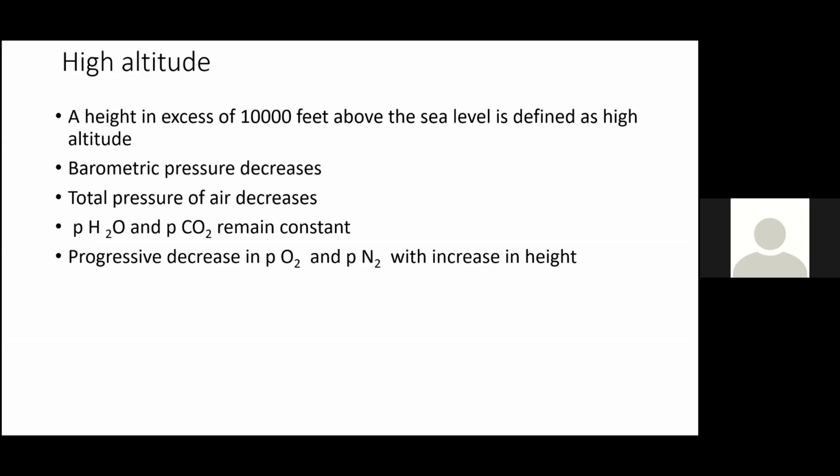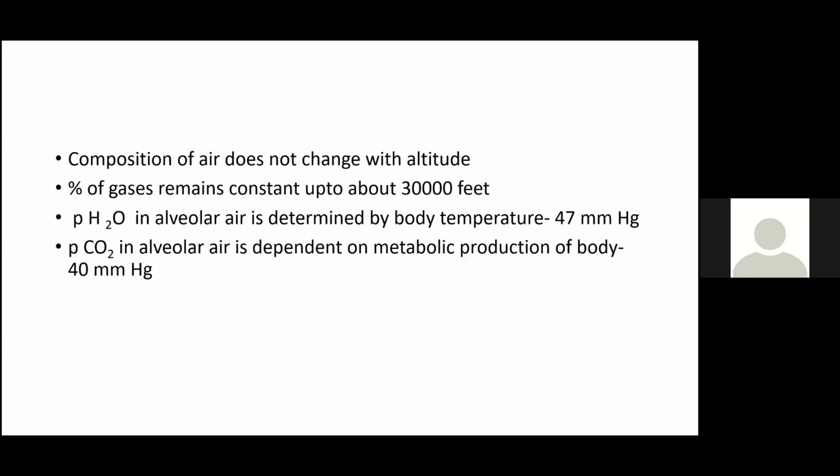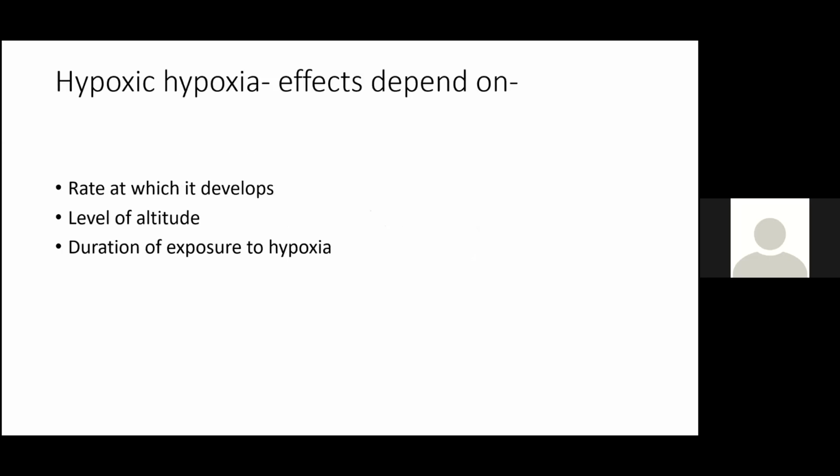Then what should decrease? Only PO2 and PN2 have to decrease with height. So the composition of air does not change; the percentage of gases remains the same up to about 30,000 feet. pH2O in alveolar air is determined by body temperature, PCO2 by metabolic production of the body. They remain constant, so only PO2 and PN2 decrease. So as you go to higher altitudes, what you experience is known as hypoxic hypoxia, because the air you are breathing in has low PO2.